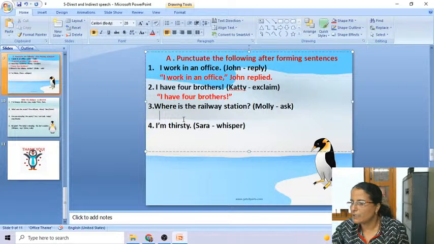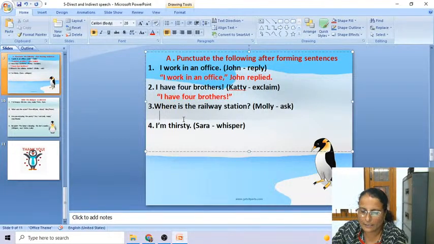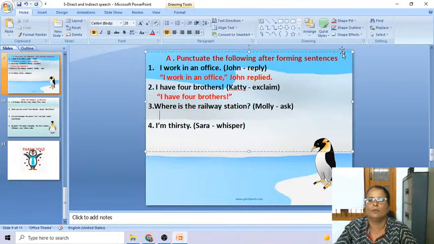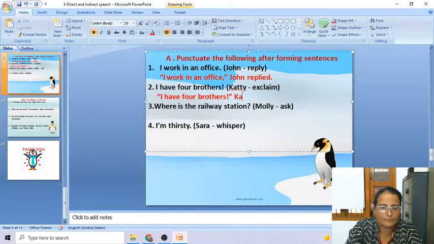Shivagna, Kati is the name, K should be a capital letter, and check the spelling of four and brother, my dear, what is this? You can write Kati exclaimed or exclaimed Kati, both. Okay. I have 4 brothers, Kati exclaimed.